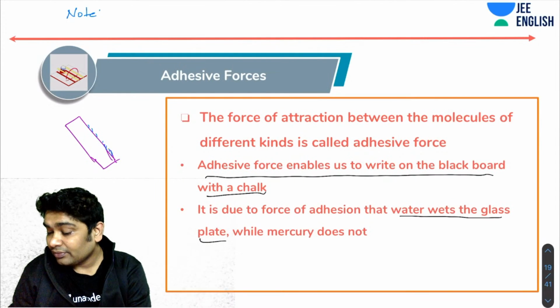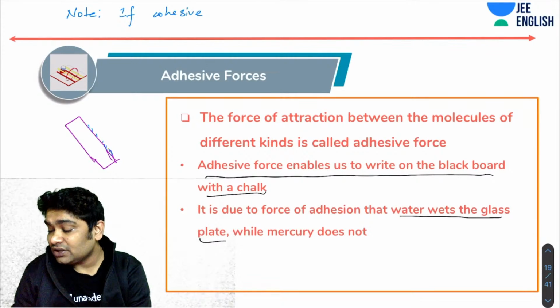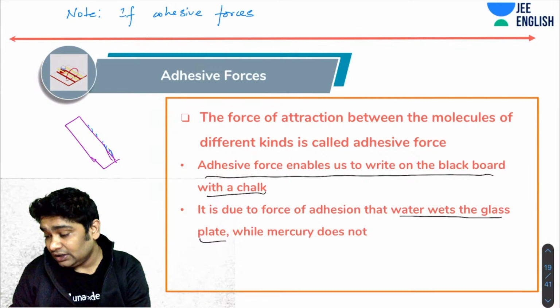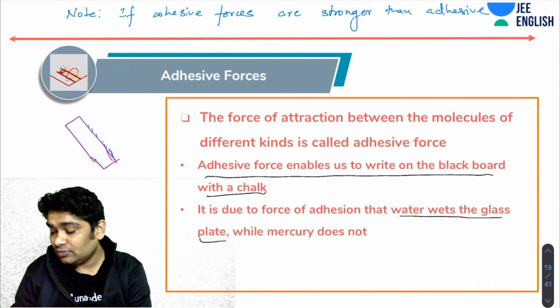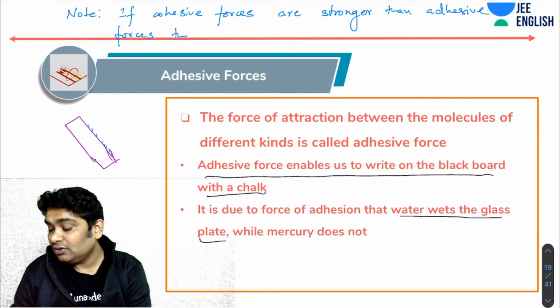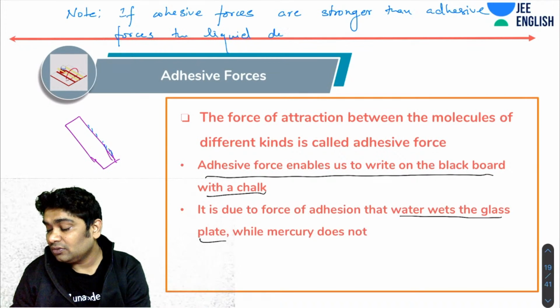Note, if cohesive forces are stronger than adhesive forces, the liquid does not wet the solid, and vice versa.